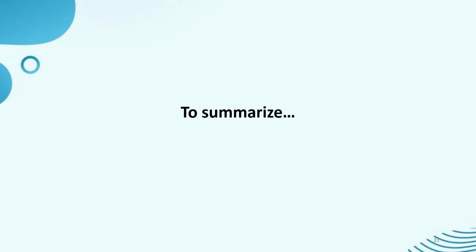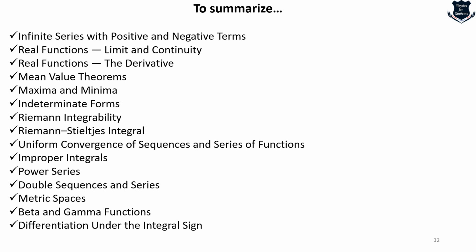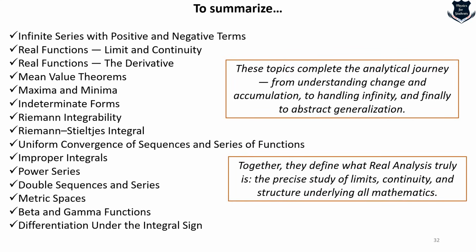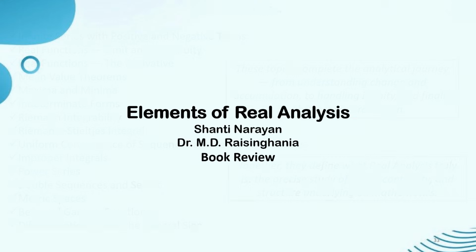If I continue telling about these chapters, this video is going to be very long, and I'm sure you will get bored and won't listen. So to summarize the rest of the part, here are all the different parts of the table of contents. It's a very exhaustive book, and it gives you a complete understanding of how to go ahead with the understanding of real analysis. So you can handle infinity and finally abstraction and generalization. Together, this is the table of contents, a sequence in which you can go ahead to understand limits, continuity, and the underlying structure of mathematics.